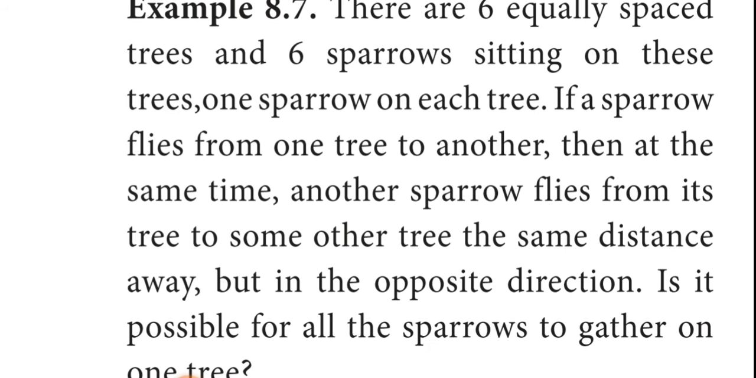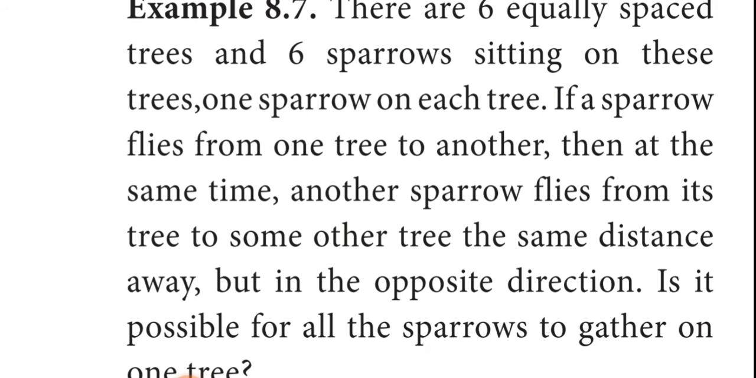One sparrow on each tree, so in each tree there is one sparrow. If a sparrow flies from one tree to another, then at the same time another sparrow flies from its tree to some other tree the same distance away but in the opposite direction. Is it possible for all the sparrows to be together on one tree?